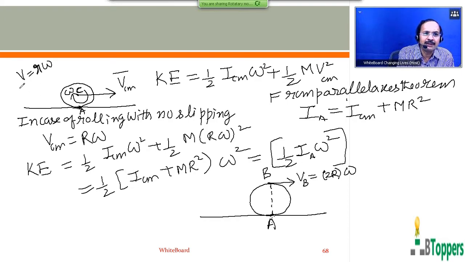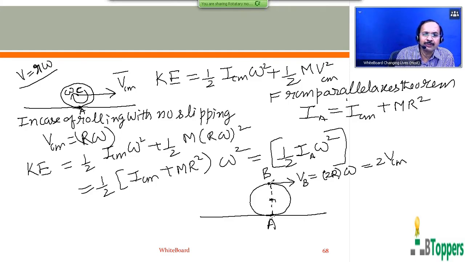Therefore, using this formula, the magnitude of the velocity of the point B, the actual velocity of the topmost point B on the surface of the rolling body, can be written as 2r omega. Since r omega equals V_CM, this is 2 times the magnitude of velocity of center of mass.